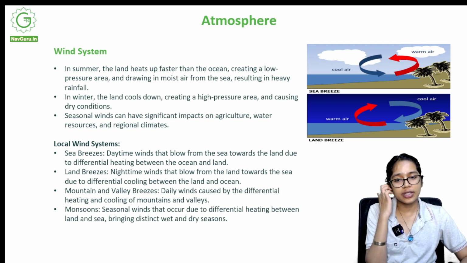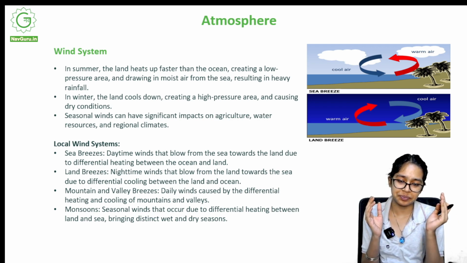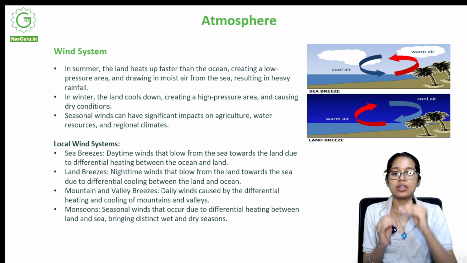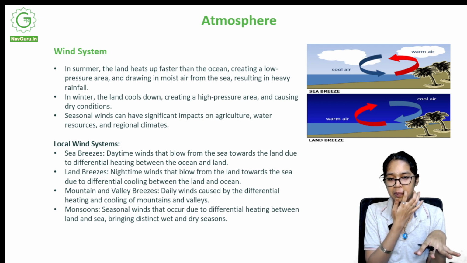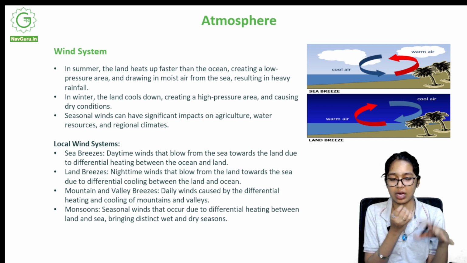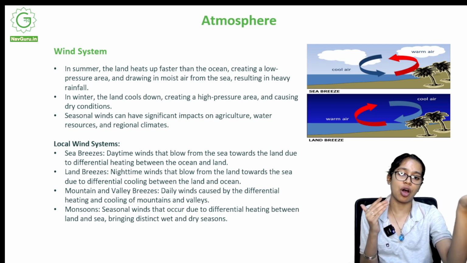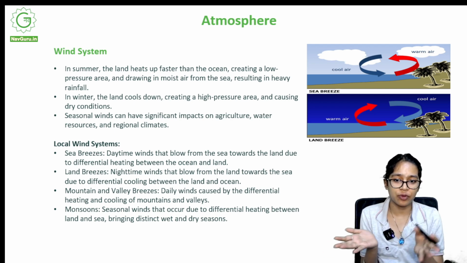Now, if the temperature is high, what do we observe? That high temperature means low pressure conditions. So it means the ocean has relatively higher pressure, and hence winds blow from the ocean to the land, and hence heavy rainfall is observed.